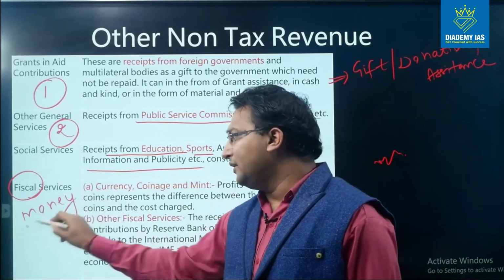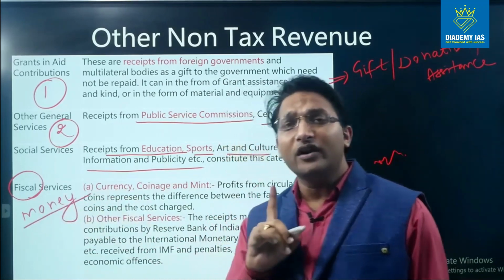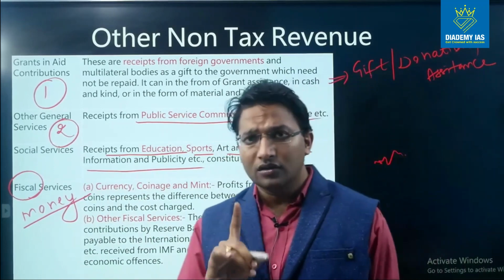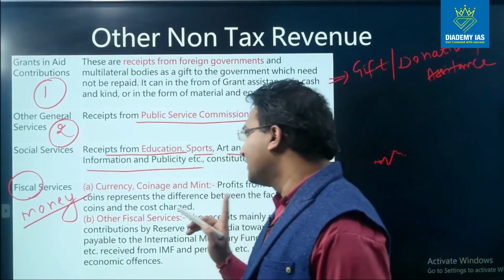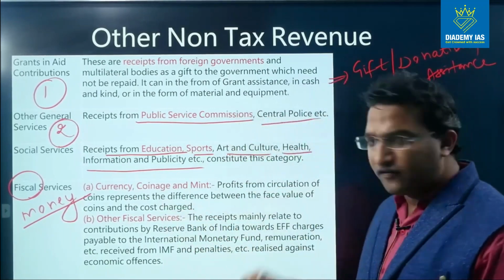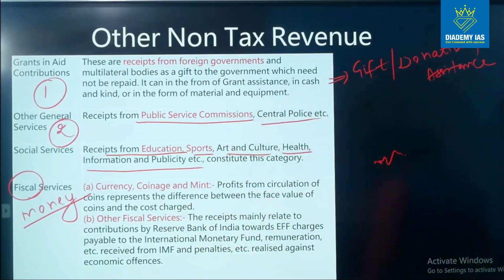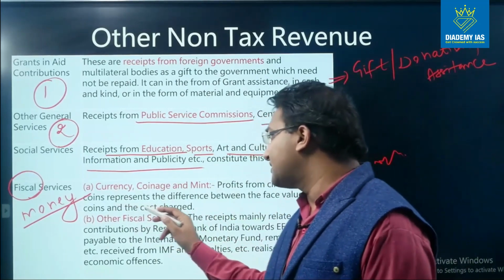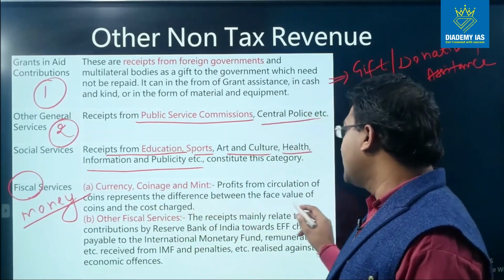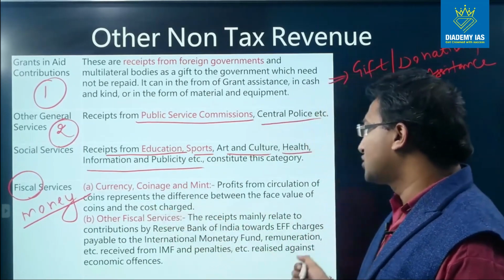So you must be knowing that rupee 1 coin, rupee 1 note is issued by the central government, right? So profit from circulation of coins represents the difference between the face value of coins and the cost charged, right?